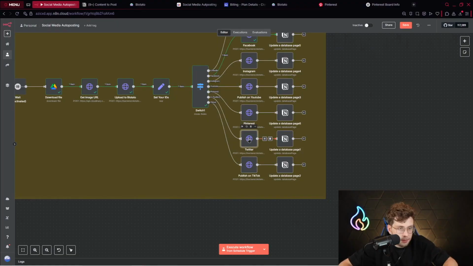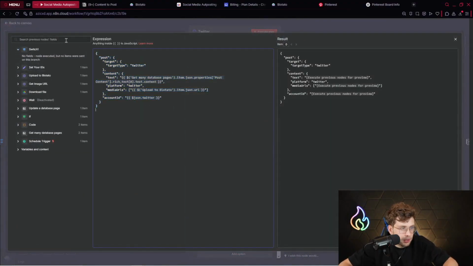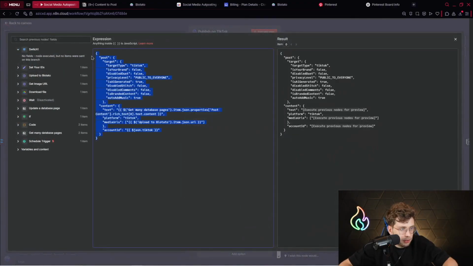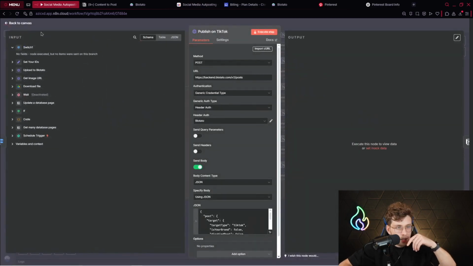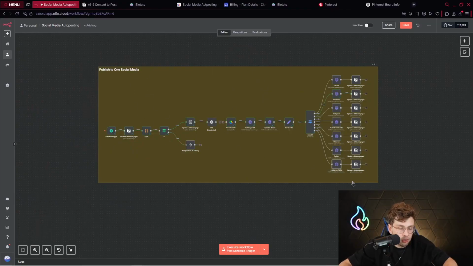The next platform is Twitter. Inside it looks like this, pretty much the same. And at the end, we've got TikTok. That's pretty straightforward. The code is different, but still these variables are the same. And now this is the entire variation for publishing the content on one social media.